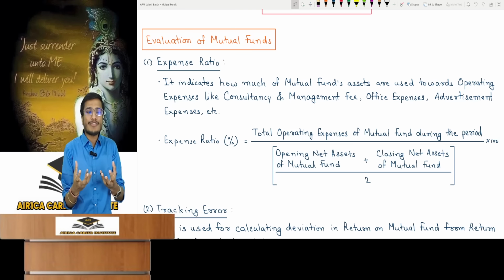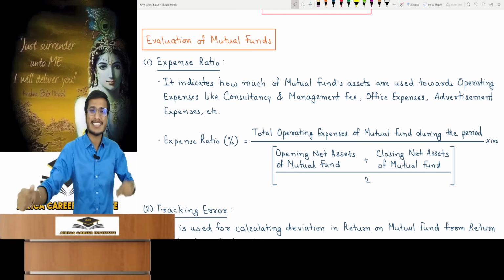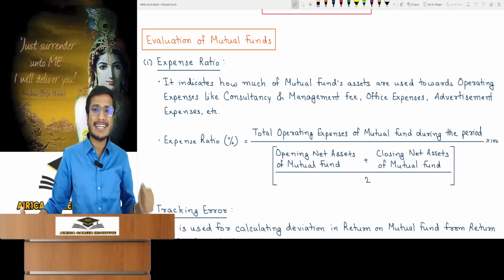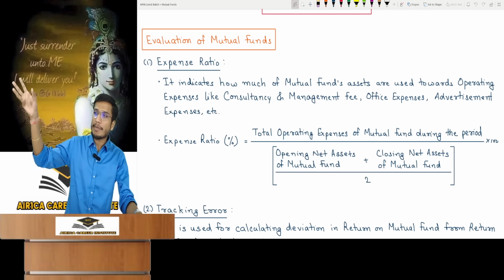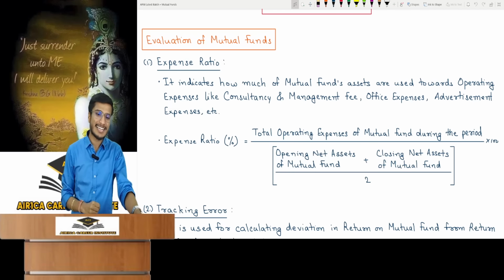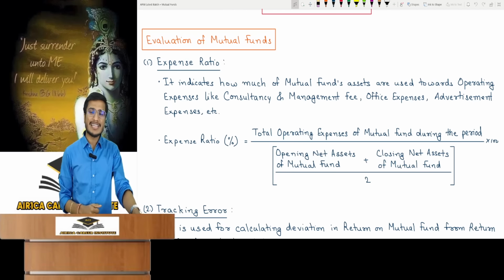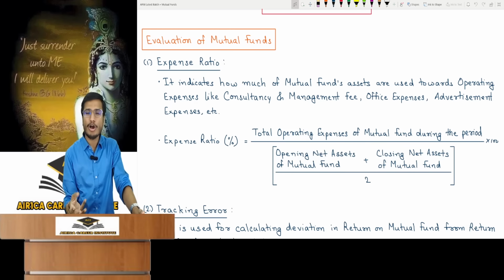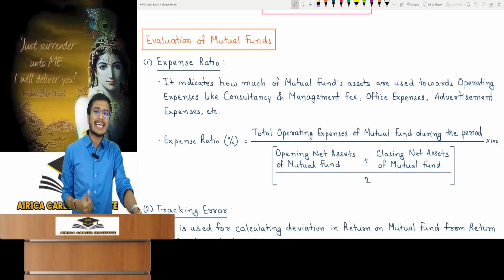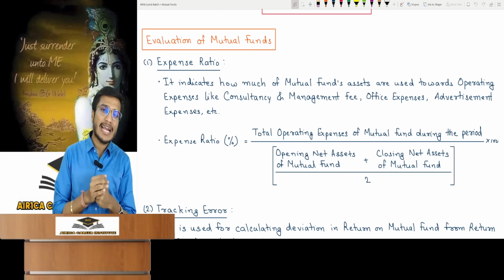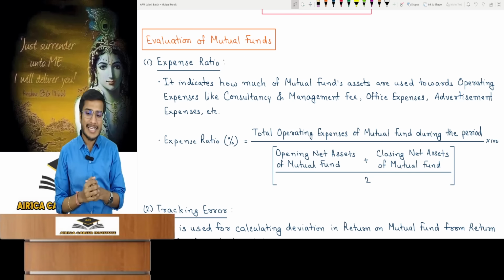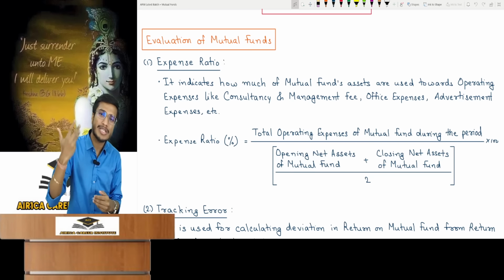I told you that a mutual fund keeps fund managers, professionals, and consultants. Who usually manage a mutual fund? They make all the decisions like which equity to invest in, where to sell, consultancy and management fee. And mutual funds also operate offices, so there are office expenses. Additionally, you must have seen ads for mutual funds on TV and in newspapers. Advertisements are not free, they also have expenses.